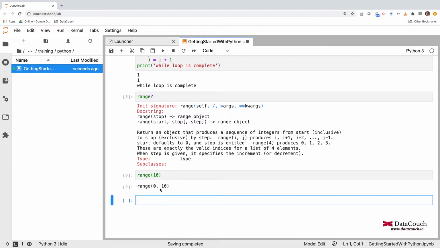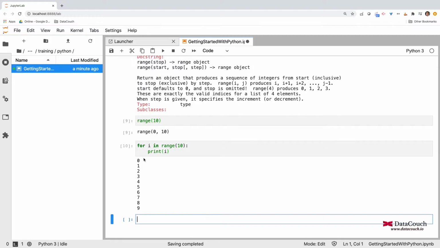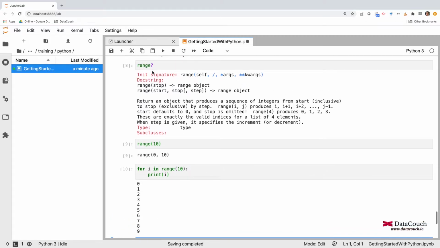I will explicitly print it through the for loop: for i in range(10), then a colon, and then print i, and it will print 0 to 9. So this was one variation of the range method.